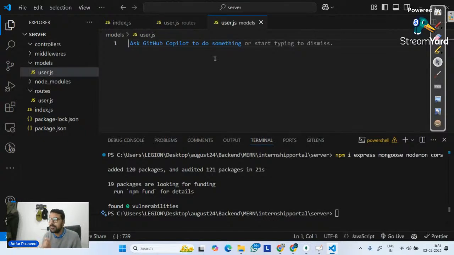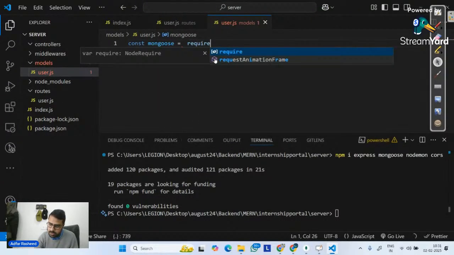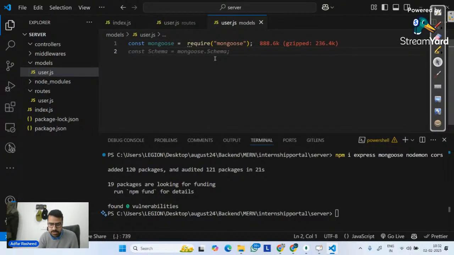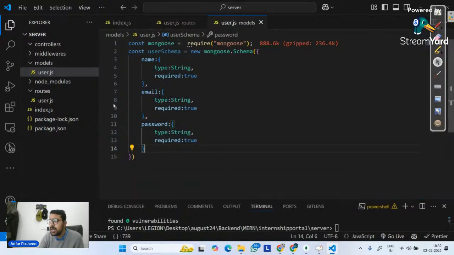In this, to define our model, I need to define a schema. So in order to define a schema, I will use mongoose equals require mongoose, like this. Done. After that, I will define its schema. So const userSchema equals new mongoose.Schema, in which I will use 3 things: username, email, and password. So let's do that. We can clearly see I am using AI over here, GitHub Copilot, to give me all these suggestions. You should definitely try that out.